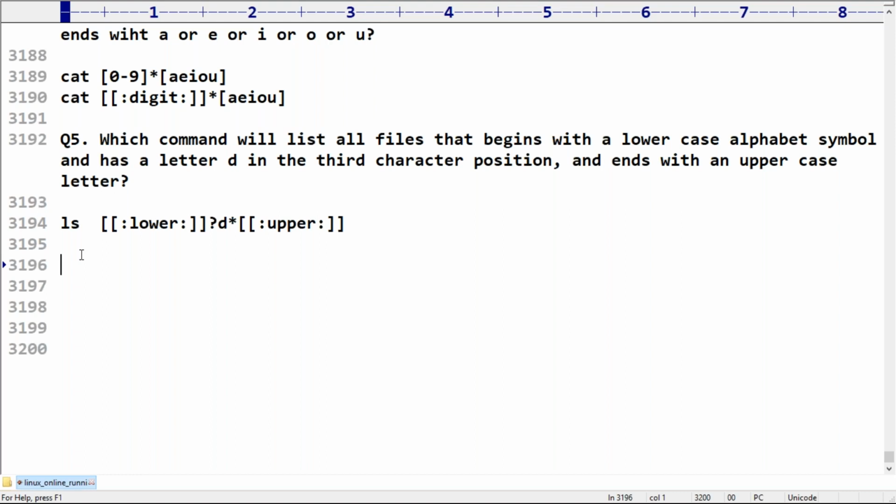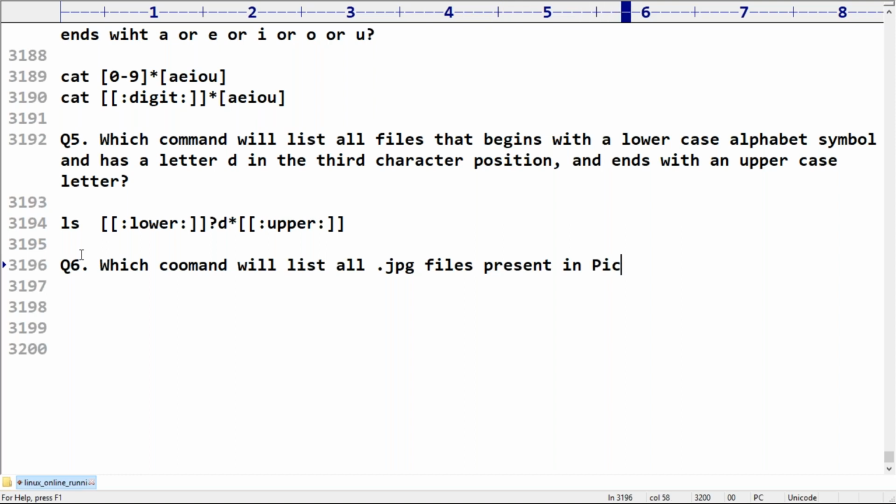Next, which command will list all .jpg files present in the pictures directory? ls lists out. Where the pictures directory is, assume /home/Durga is my home directory.